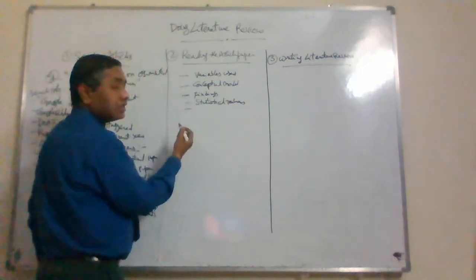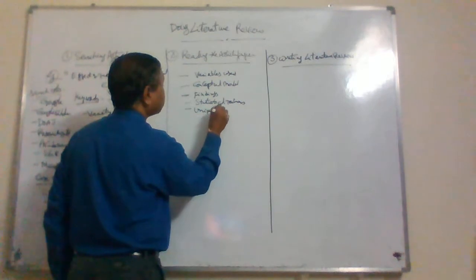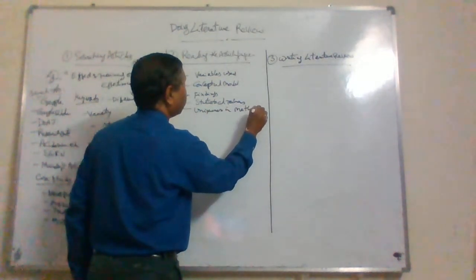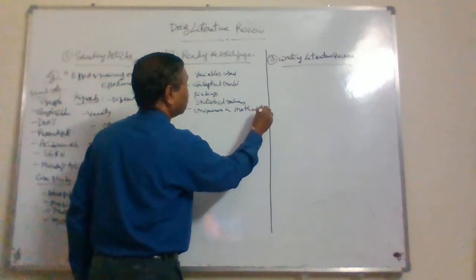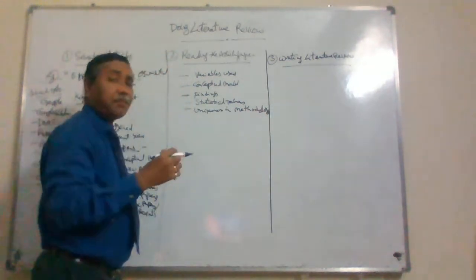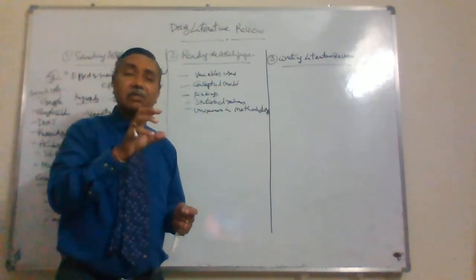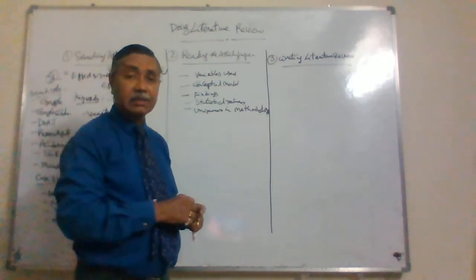And any uniqueness in the methodology. For example, a different methodology. Different papers, different journals, look for uniqueness in the methodology, right?